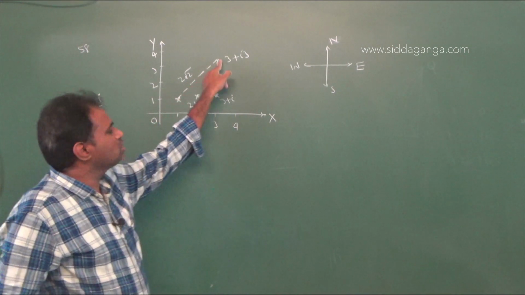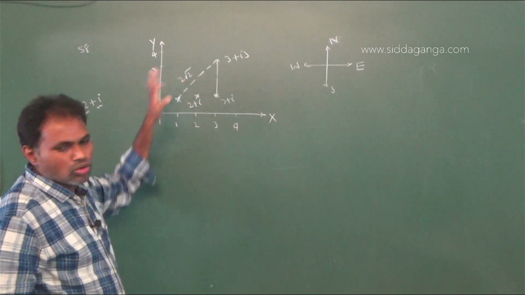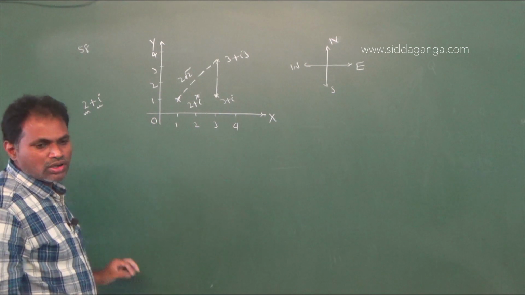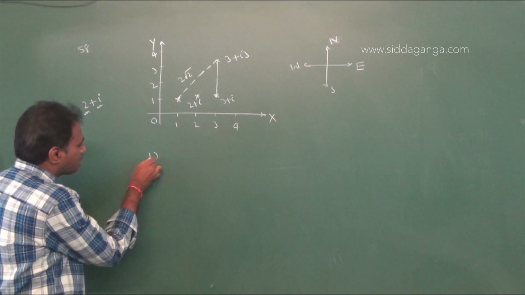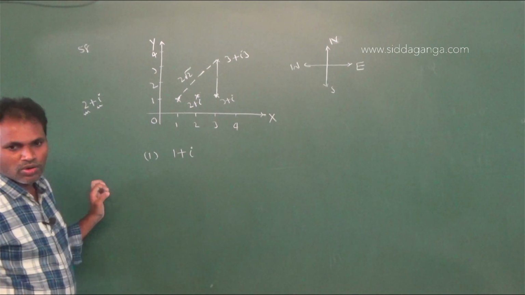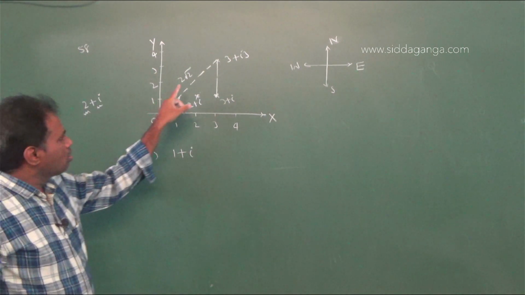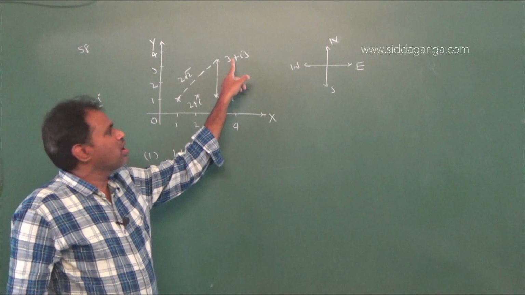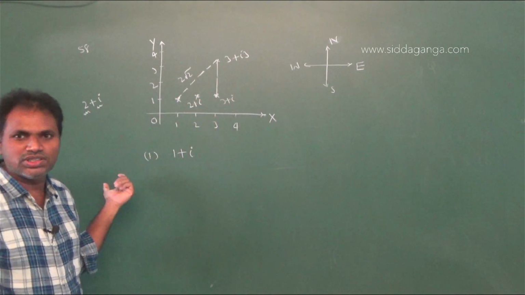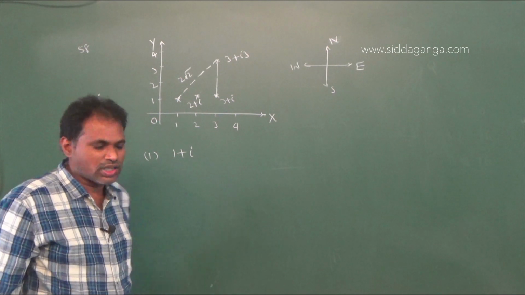But the distance from this point to this point is 2 root 2, given. Now through the options, I am taking the first option, which is 1 plus i. Now, the first option and here the point 3 plus 3i. If the distance is 2 root 2, then the first option is right, or else you have to check with the second option.